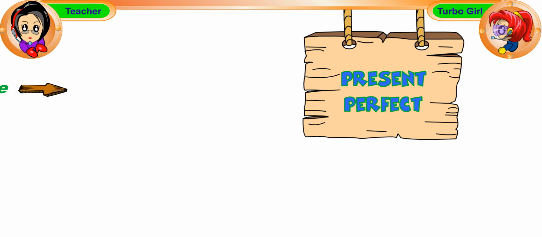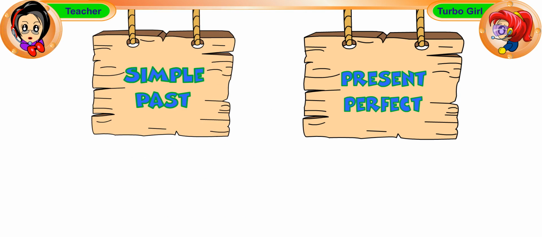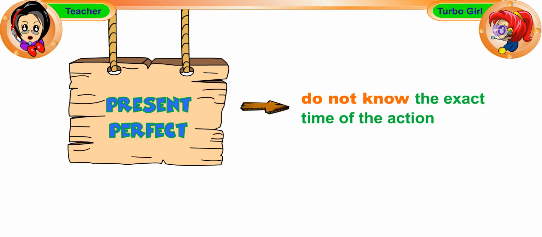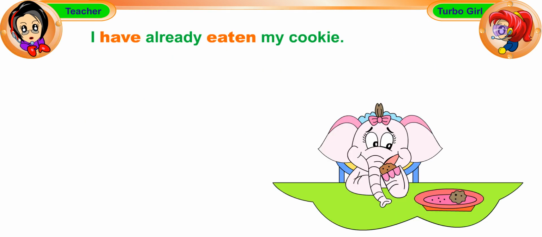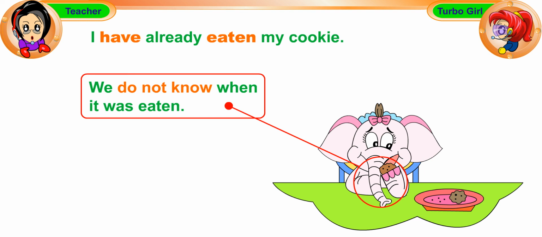Let's now look at two differences between the present perfect tense and the simple past tense. We use the present perfect tense when we do not know the exact time of the action. For example, I have already eaten my cookie. In this sentence, we know that the cookie has already been eaten, but we do not know when it was eaten.